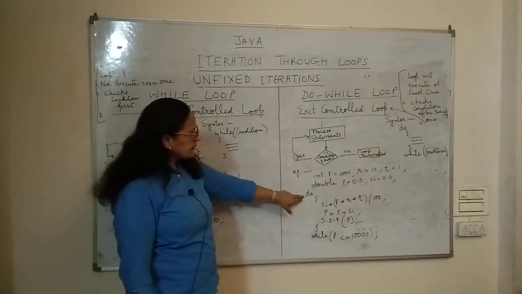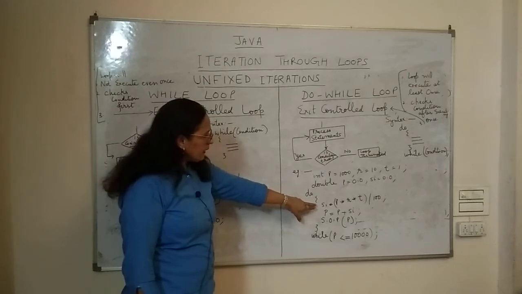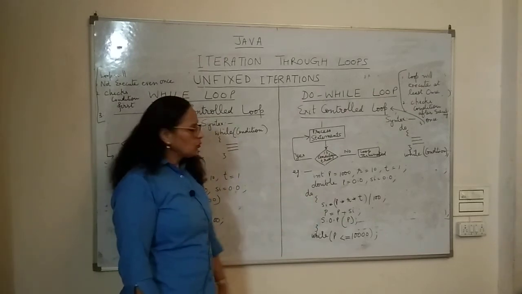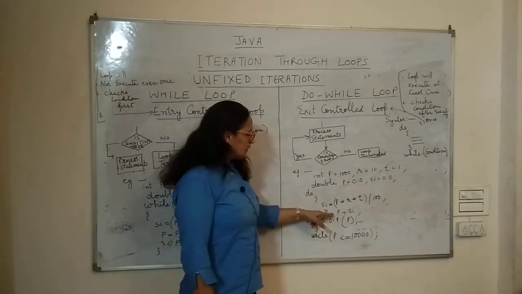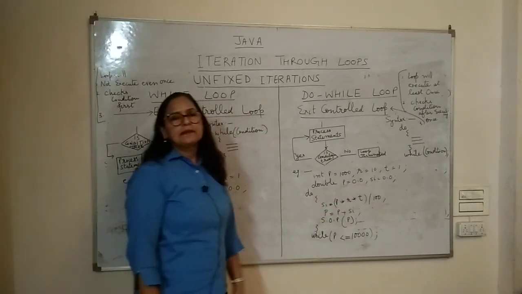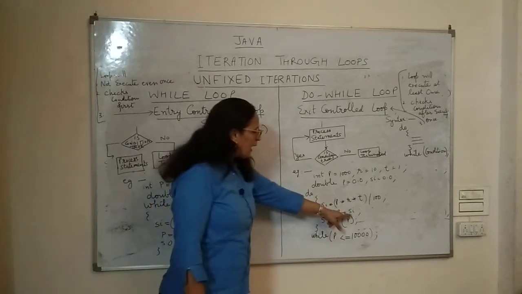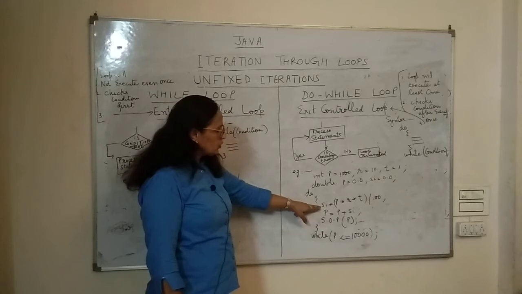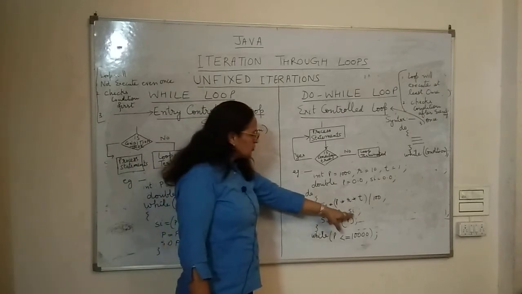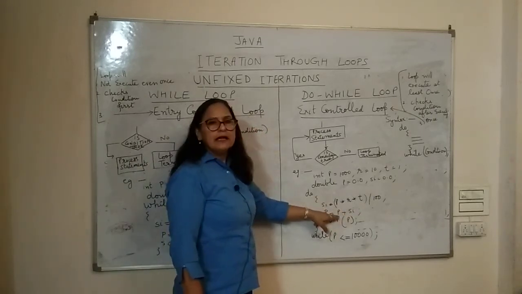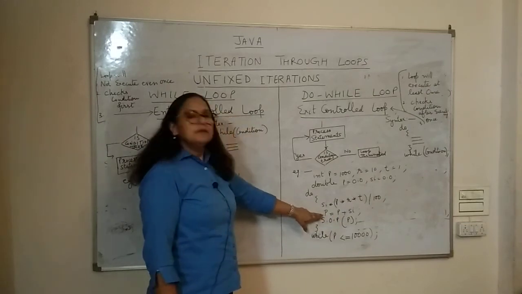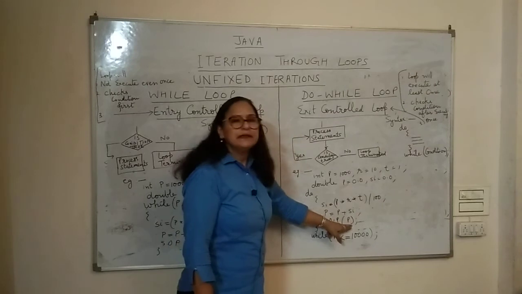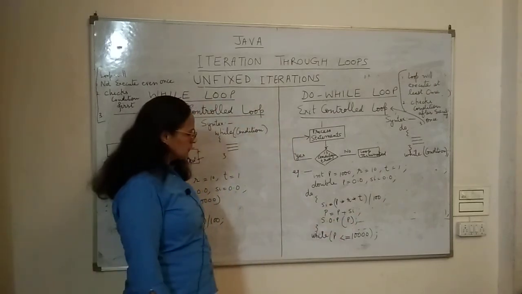Here this is the keyword do, and then the opening bracket, then this is the computation statement, the simple interest formula. After that, p is equal to p plus si. It is going to add the value of simple interest calculated in this computation statement to the principal and store it again in the p variable. Then system.out.print p. This is the output statement.